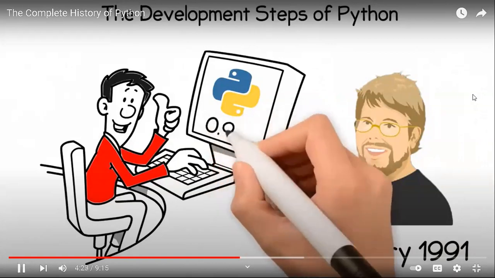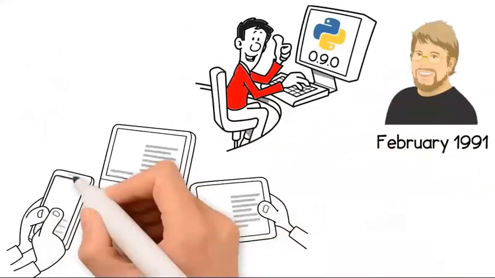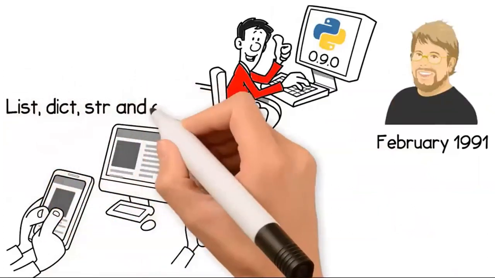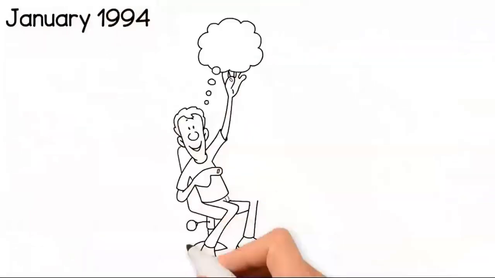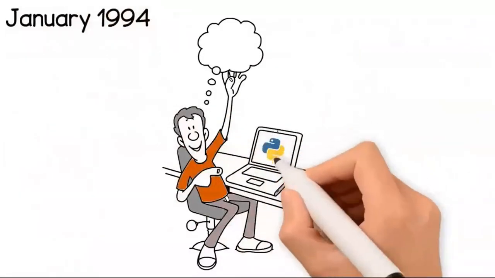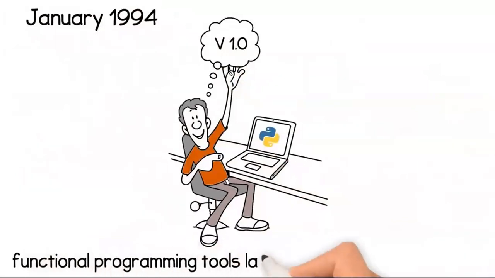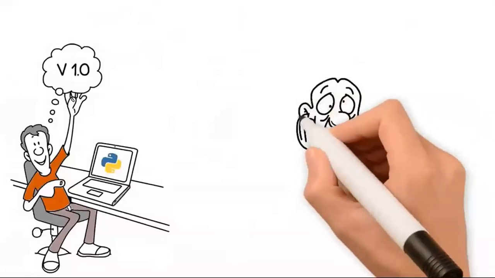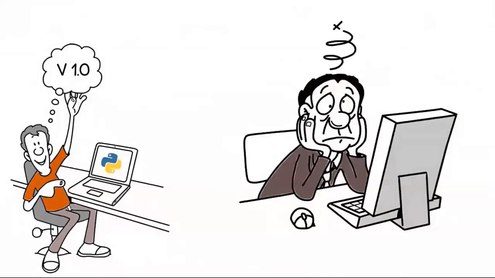It was named version 0.9.0. This version included exception handling functions and the core data types of list, dict, str, and others. January 1994 saw the release of Python version 1.0, with additional features such as the functional programming tools lambda, map, filter, and reduce. Van Rossum had a significant distaste for the additional features in Python version 1.0.